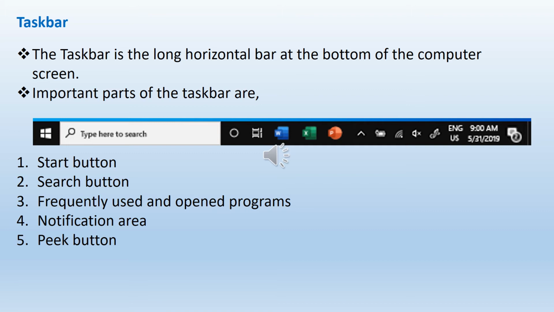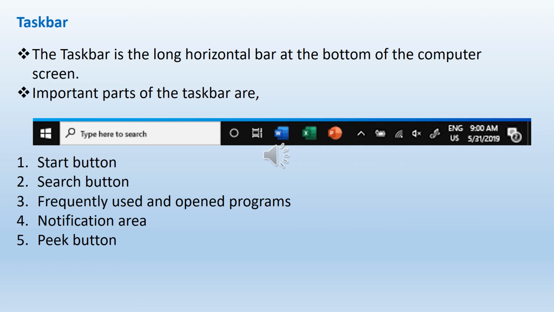Number 1, the start button. When you click on the start button, children, you can shut down the computer, you can restart the computer, and you can put the computer to sleep. So like that you can do various things. And also if you want to open any program, when you click on the start button, the programs appear. So you can select the program and open it. Next, the search button. You can search for your program or folder.